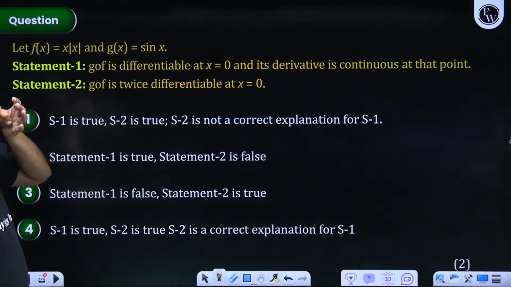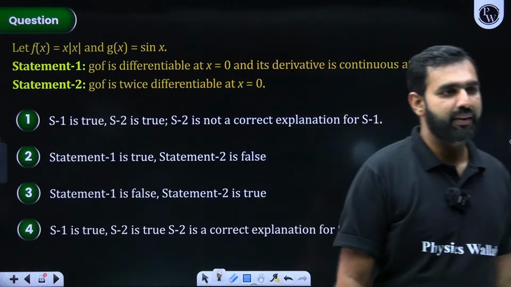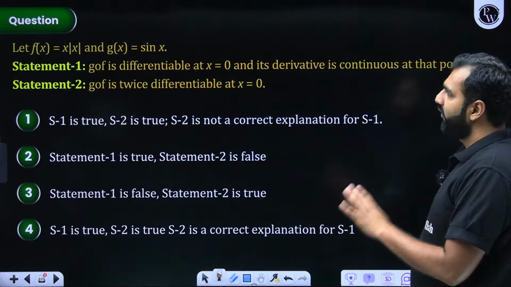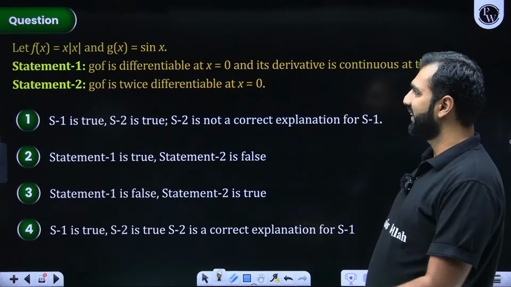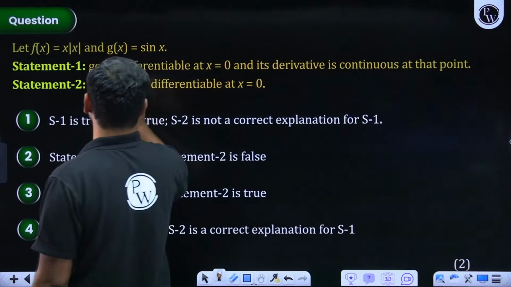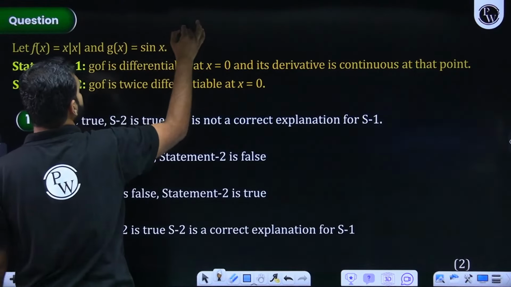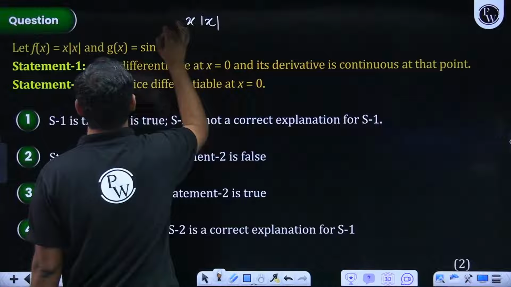Let's talk about this. There we will use properties and solve these questions within seconds. How? Let's have a look at that. f of x is x mod x, g of x is sin x. Now what is statement 1? Statement 1 says g of f. Pay attention, g of f of x. So if I define x mod x, that is what? f of x.